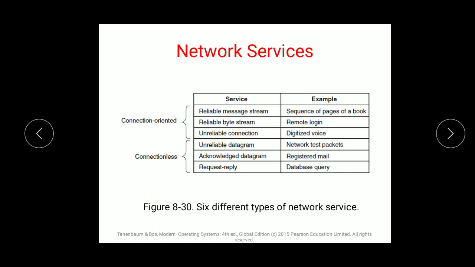Next is network services. With this, the last topic will conclude for this lecture. There are two types of network services: connection oriented services and connectionless services. Connection oriented means the network service user initially establishes a connection, uses the connection and then releases it.